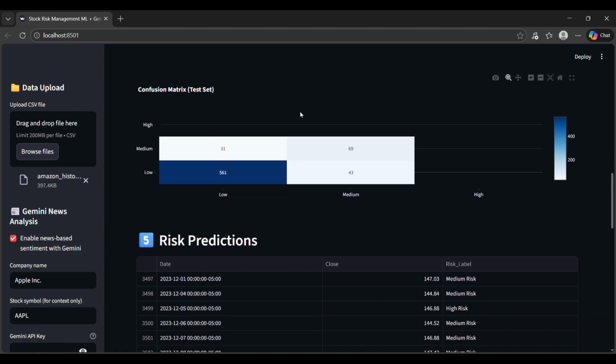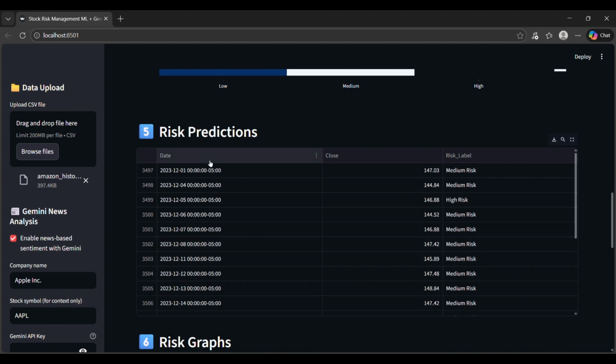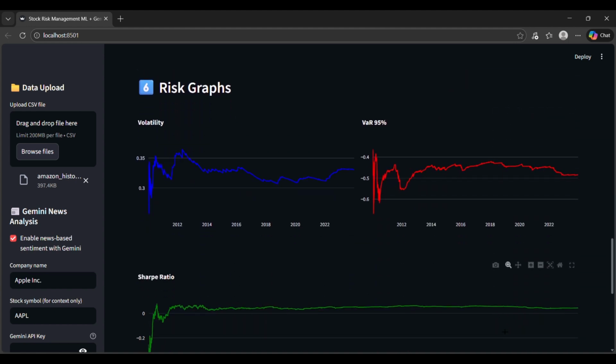Then we have this confusion matrix, which shows us the correlation between these values of high and low risk labels. Along with that, we also have these prediction values. You can see here we have the date, we have the closing values, and the corresponding risk labels that were generated. Okay, then I'll explain these graphs.